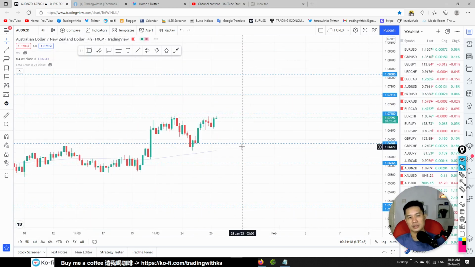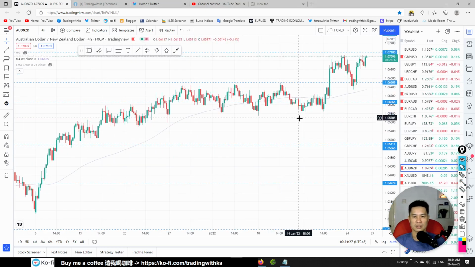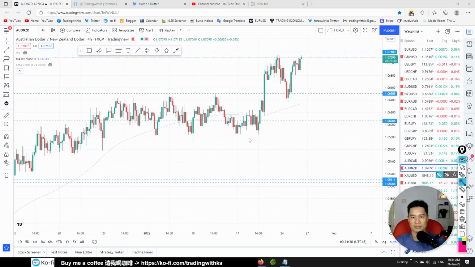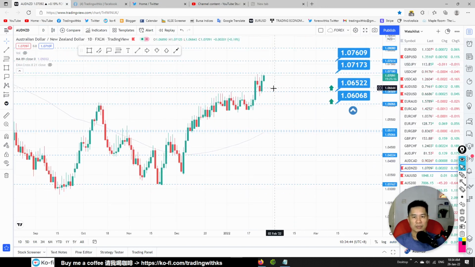So this one is our classic 1, 2, 3 continuation. Look at the 4 hours. It's a classic 1, 2, 3 continuation. A break above is a continuation. So either you buy here or you can buy after the price breaks above 1.07173 towards 1.07609.